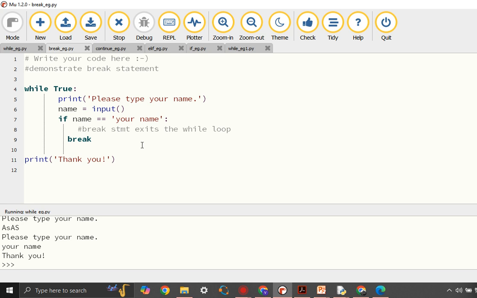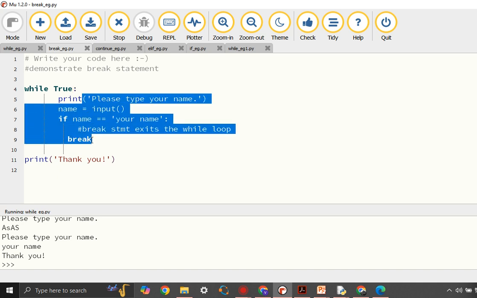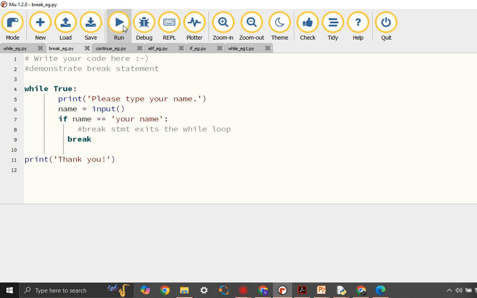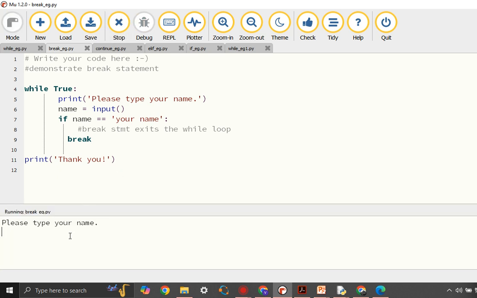The previous program is now altered this way. Let's execute this. As you can see, while true is a condition, that means this condition will always be true and it will go into this while loop. So the while loop will keep executing as long as name is not equal to your name. Let's execute this. Please type your name.